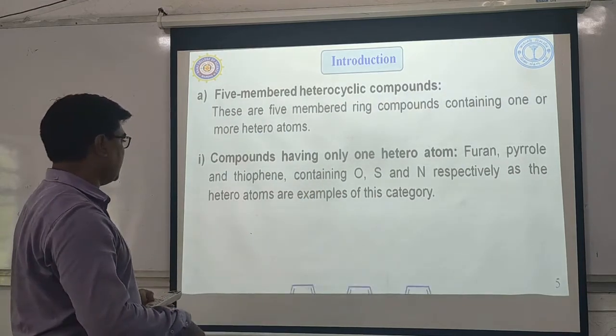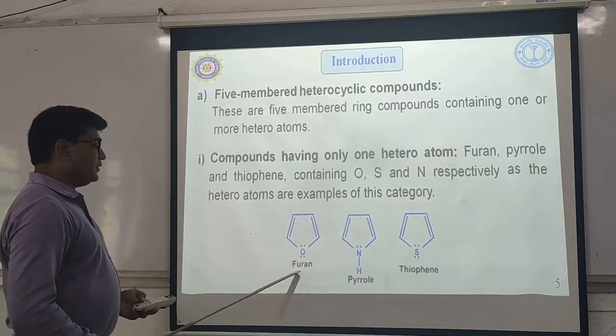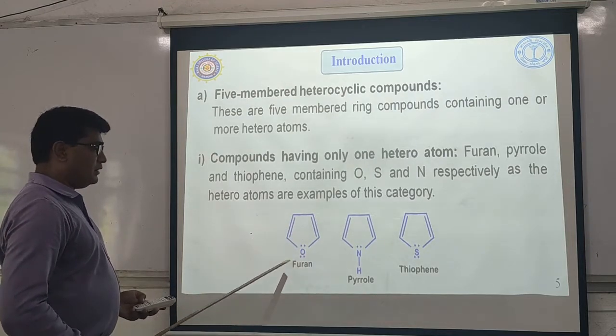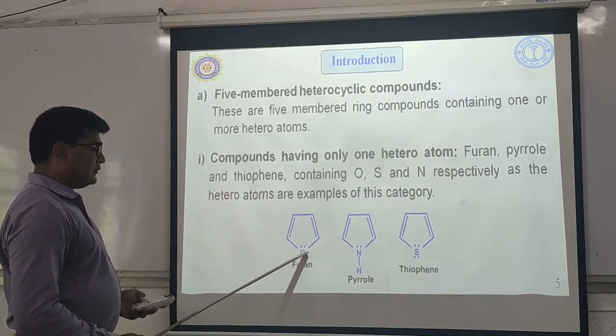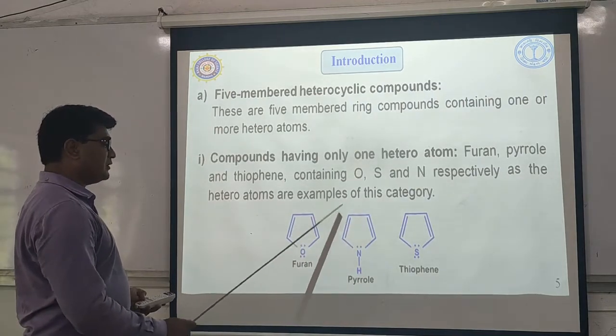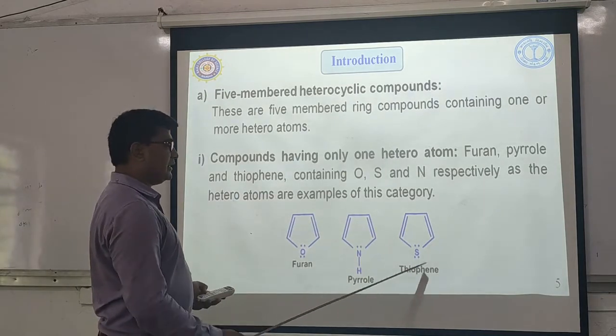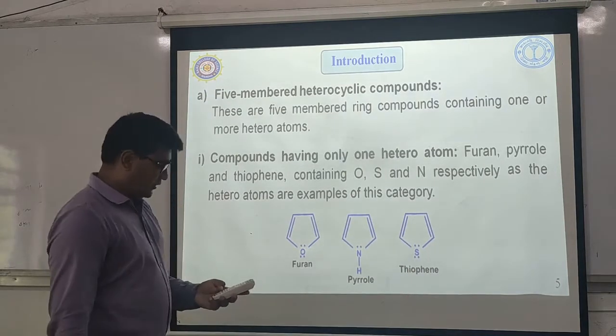These are the structures of these compounds: furan, a 5-membered cyclic compound having oxygen; pyrrole, having nitrogen; and thiophene, having sulfur.